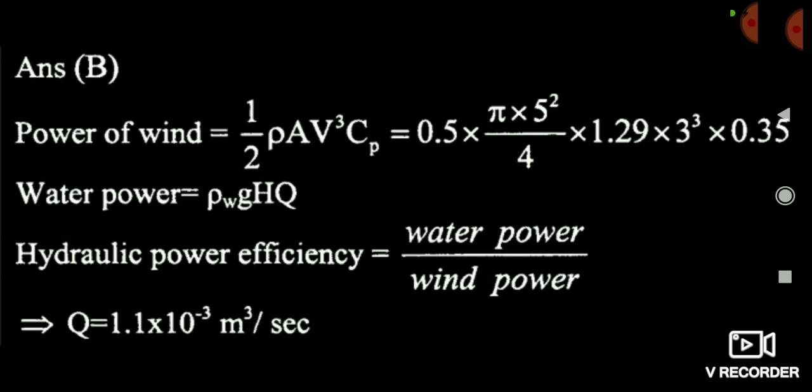Now you have calculated the power of the windmill. After that you can see the water power. Water power is nothing but rho g h into Q. I think all of you know about this. And the hydraulic pump efficiency.